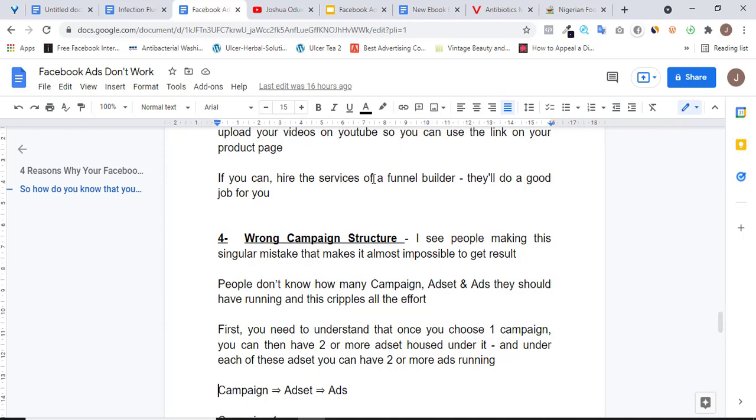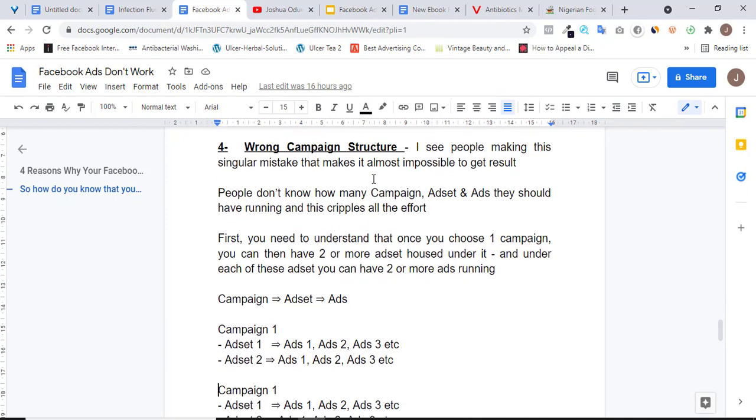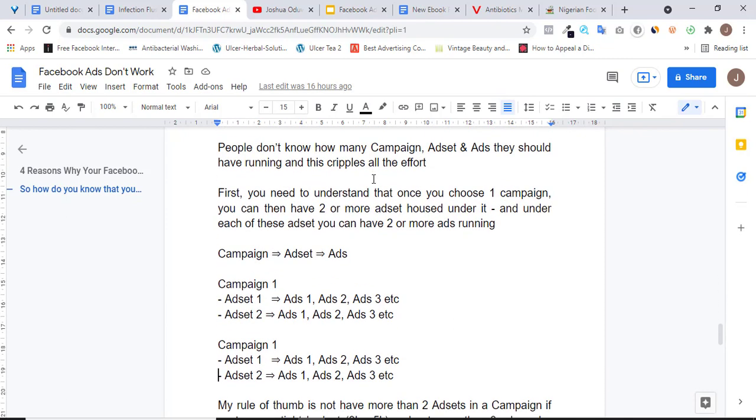What I mean here is that once you choose a campaign from your ads dashboard, the next thing you are going to see is your ad set. After the ad set, the next thing is going to be the ads itself. Here is how I simply explain it so that you can have a bit of understanding.